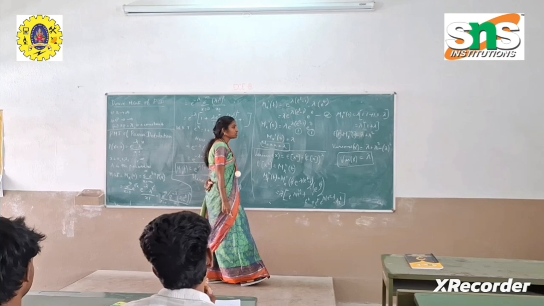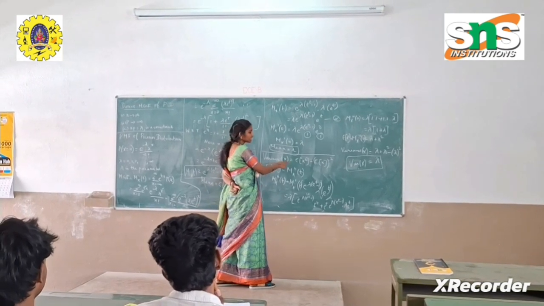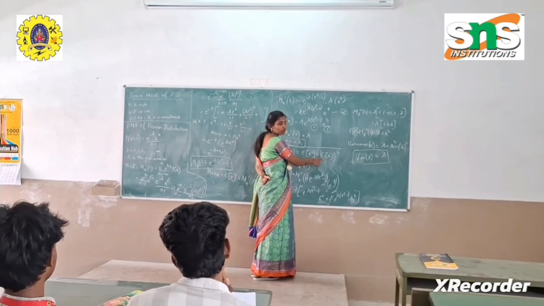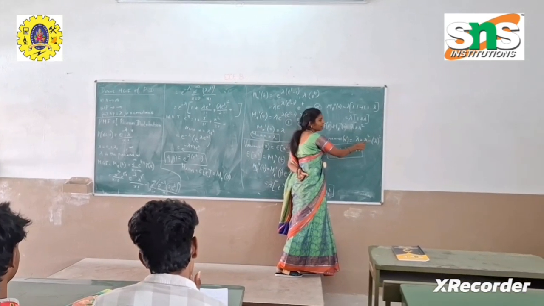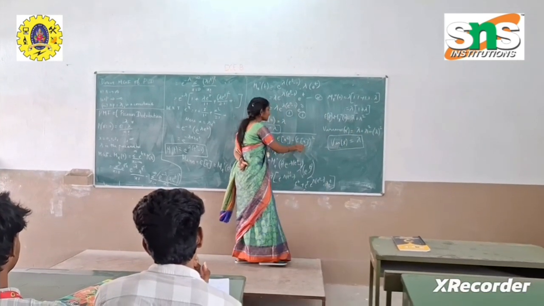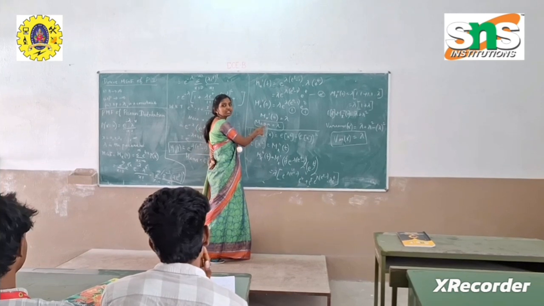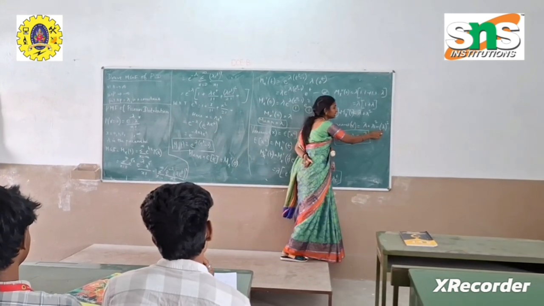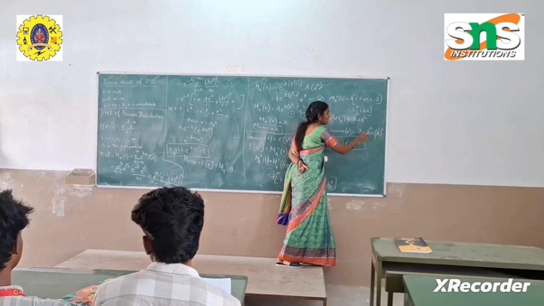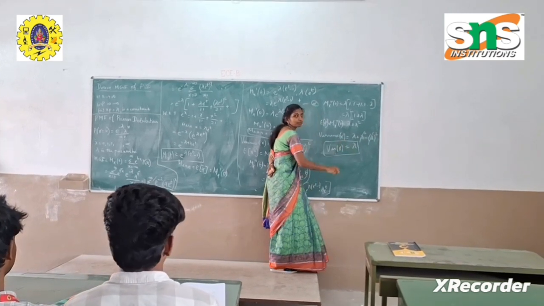Now we need to find the variance of X. What is the formula to find the variance of X? E of X squared minus E of X the whole squared. What is E of X squared? We have found it as lambda plus lambda squared. Minus, what is E of X? We have found it as the mean, and E of X the whole squared is lambda squared. So we have written it here, and on cancelling it out, we have the variance of X to be lambda.